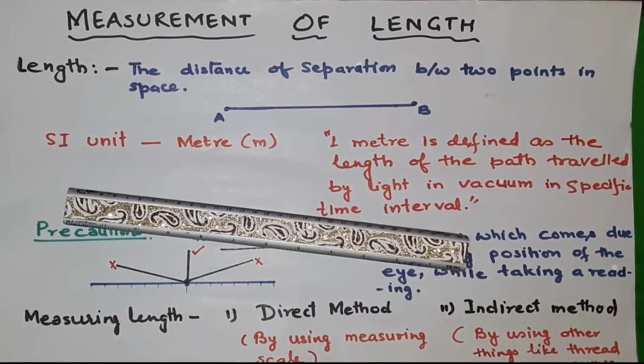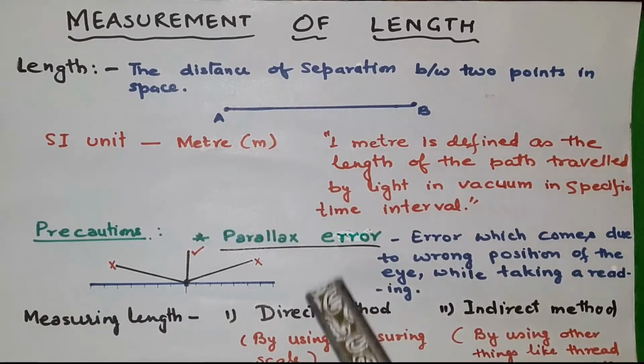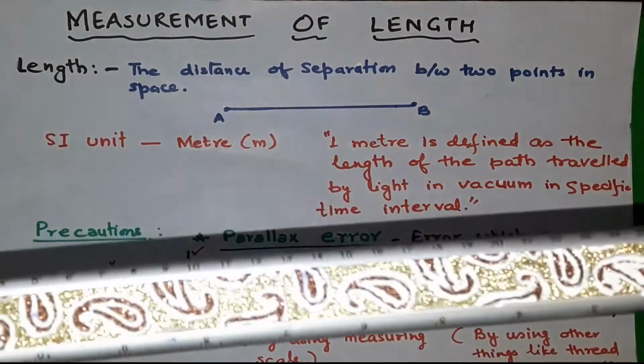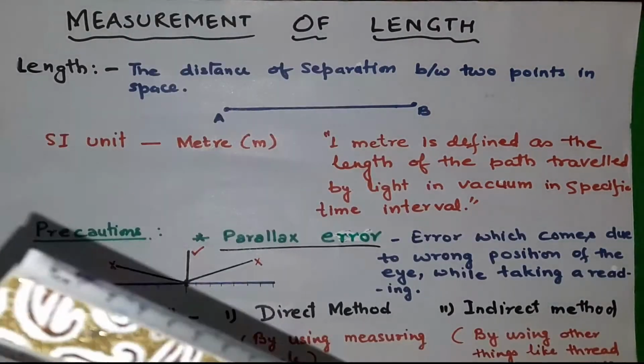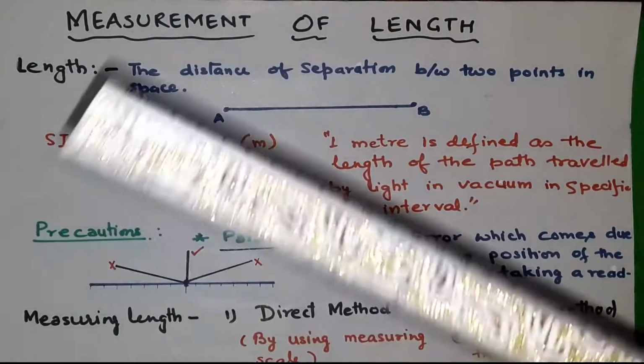Next. Now children, there are two methods of measuring the length. One is the direct method and another is the indirect method. What is the direct method? When you are using this scale, okay, or the measuring tape is there, or the meter rod is there.